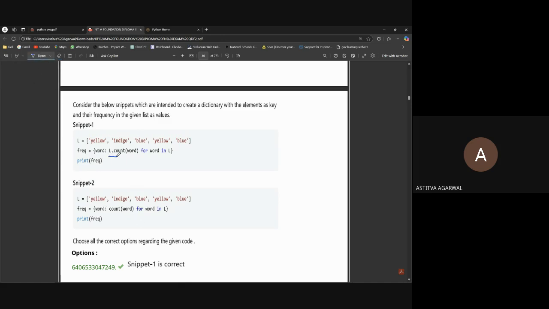Obviously snippet one, because L dot count is there. How do we know what we are counting? L dot count of word, because we are iterating word by word in this L. In the second snippet L is not defined, while here L is defined. So we are iterating inside the list L, counting the word while iterating. That's why snippet one is correct and the second is wrong.